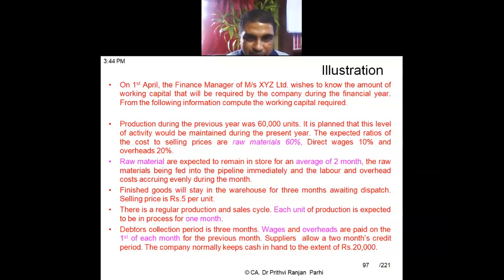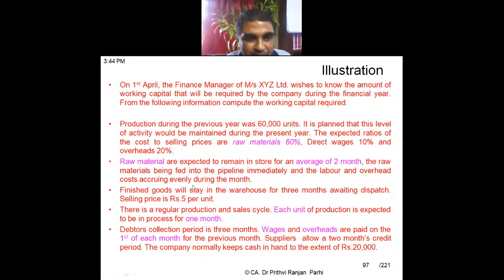Finished goods will stay in the warehouse for 3 months, awaiting dispatch. Selling price is rupees 5 per unit. So 60,000 units you are producing, selling price is rupees 5 per unit. We can find out what is the sales and what are the various components. Finished goods will be staying for 3 months, that is, the finished goods holding period. After that, only it will be sold.